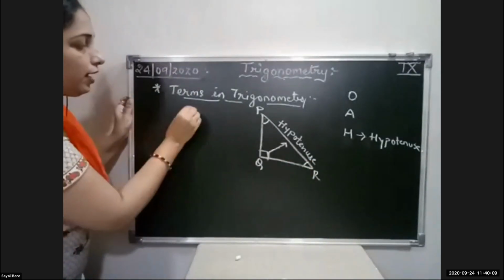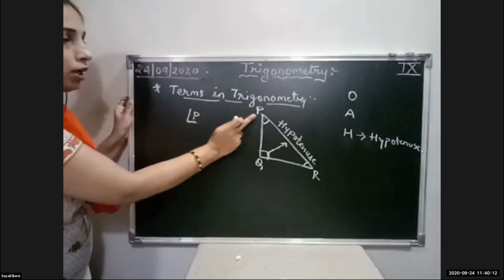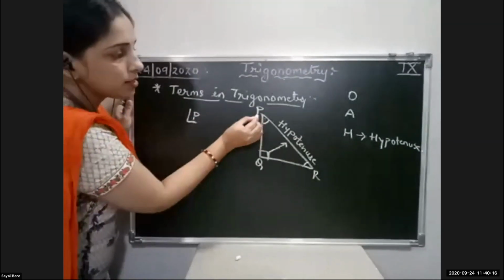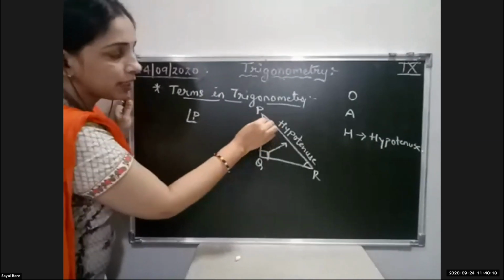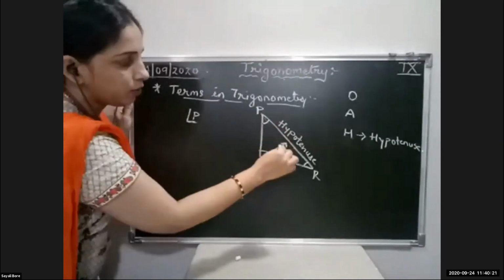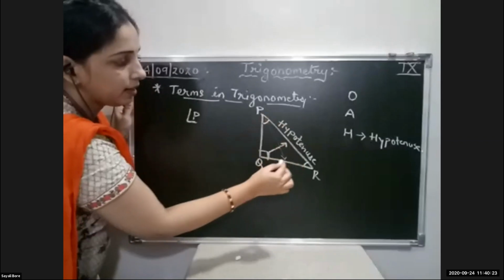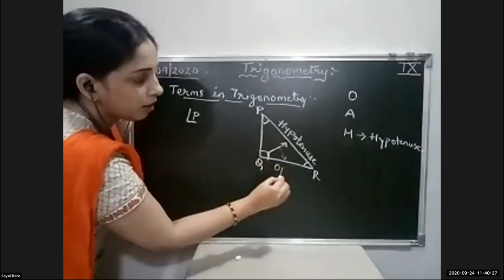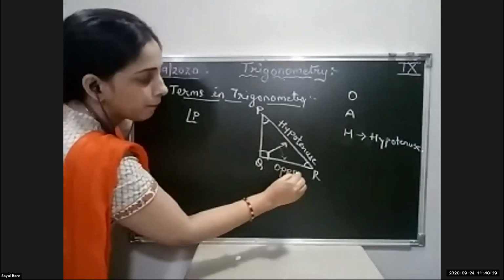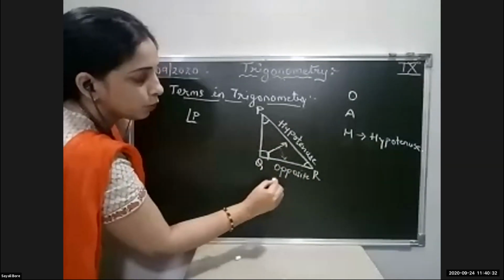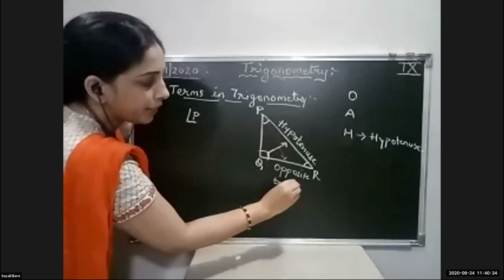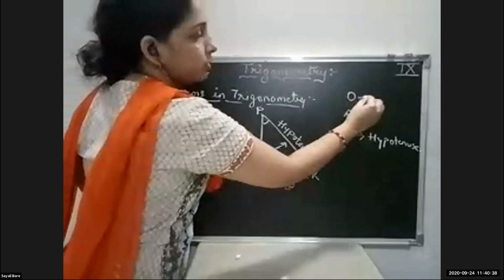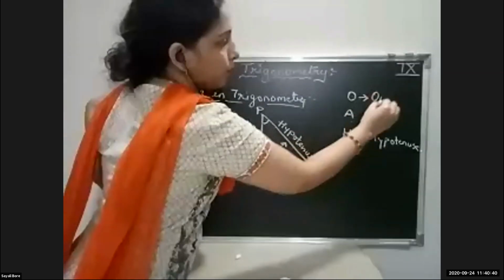Now, if I take angle P, I am talking about only angle P. The side which is opposite to angle P, opposite means in front of it. This is the opposite side, that is QR. So this will be my opposite side, opposite to angle P. So O for opposite, and here comes our second magic word, O for opposite.